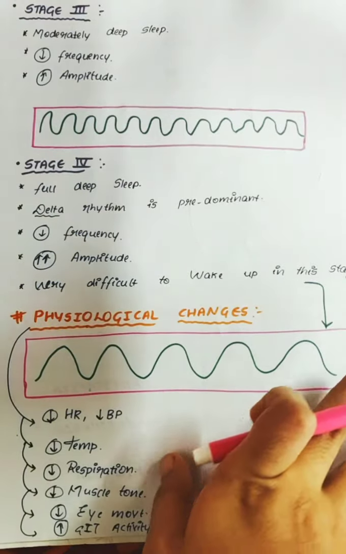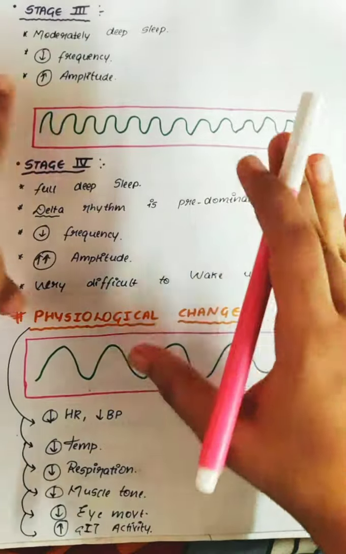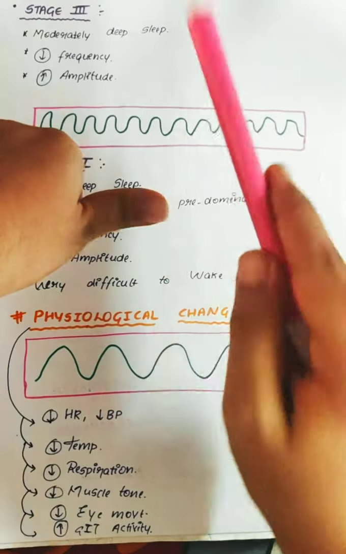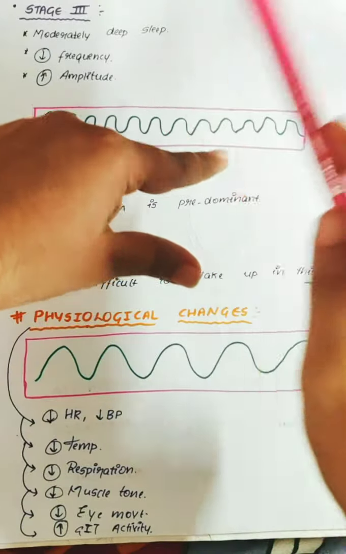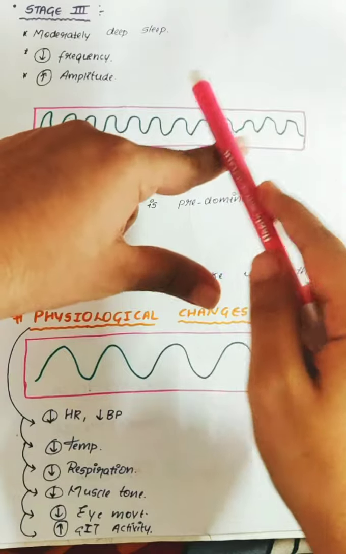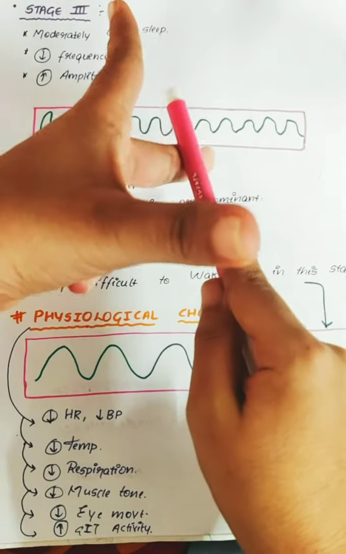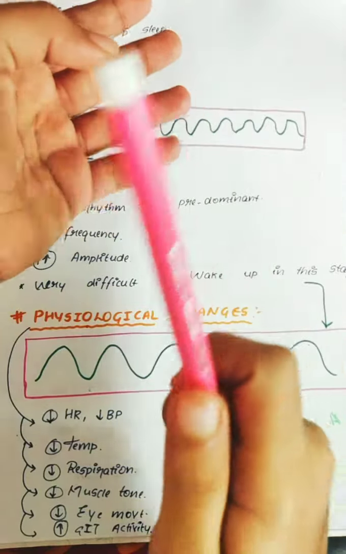So that's it about this chapter. Hope you have understood this chapter. This was a very small chapter but a very important chapter. The first question you have to know is what is sleep. Then what is the frequency of alpha, beta, delta and theta, what are their frequency ranges and amplitude ranges. Then the difference between REM and NREM sleep, the fourth one is what is paradoxical sleep, and the fifth one is what is slow wave sleep.